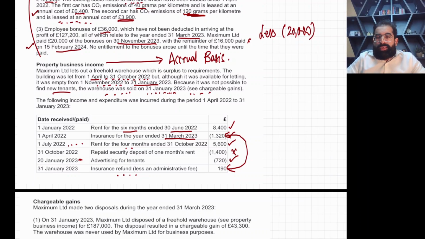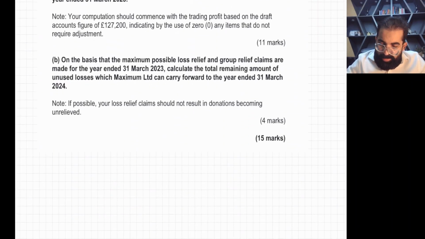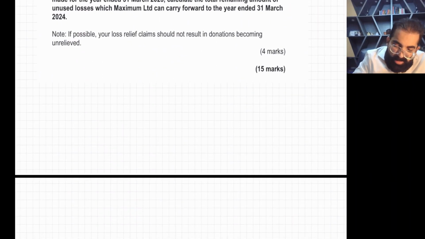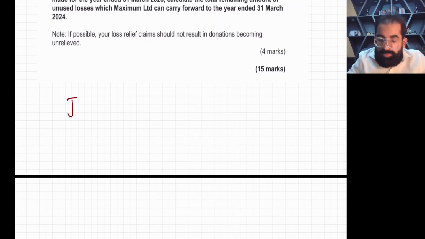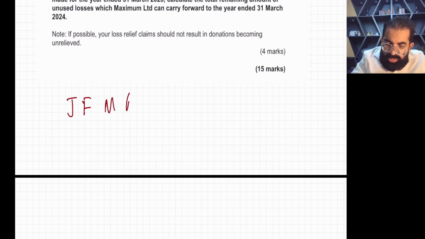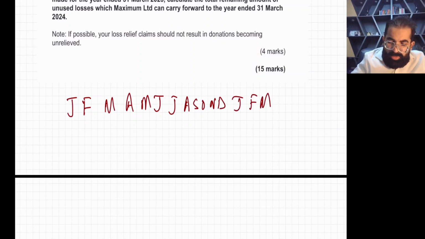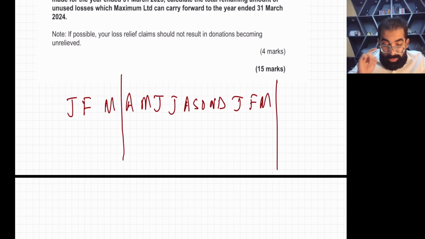Okay, let me mark the accounting period. The information for this tenancy is given from January. So January, Feb, March, April, May, June, July, August, September, October, November, December, Jan, Feb, March. This is your accounting period, April to March. Now they have given you the rental information for January, Feb, March, April, May, and June.